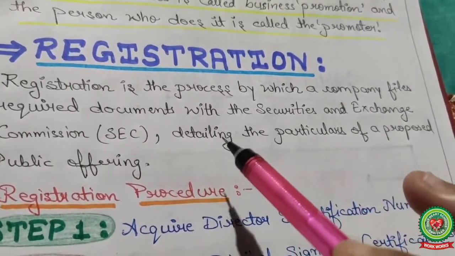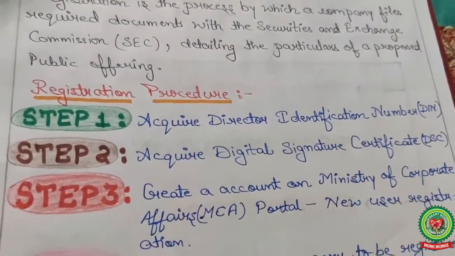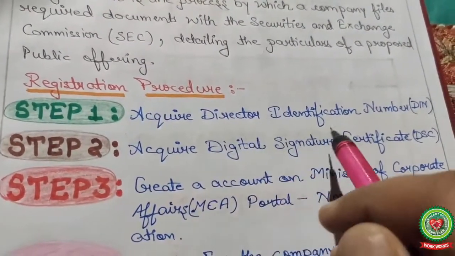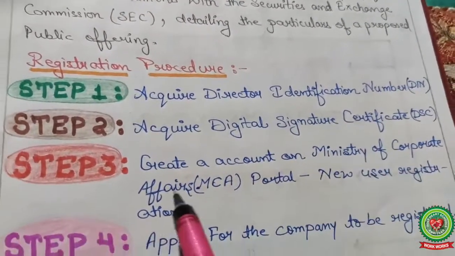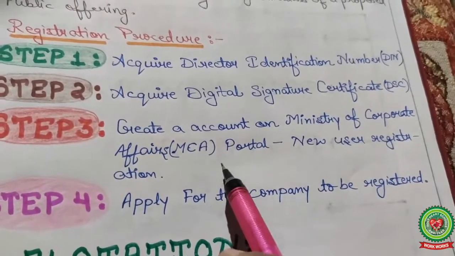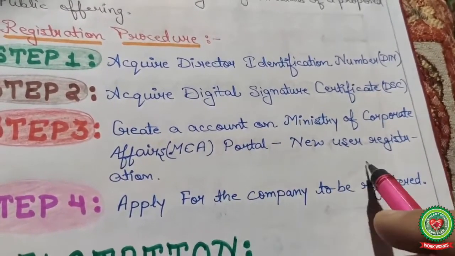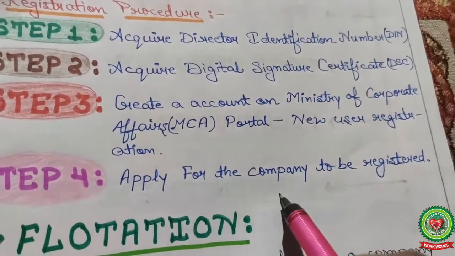Initially they are offering to the public. Registration procedure: Step number 1, acquire the director identification number. Step 2, acquire the digital signature certificate. Step 3, create an account on the Ministry of Corporate Affairs MCA portal, new user registration. And the fourth and last point, apply for the company to be registered.